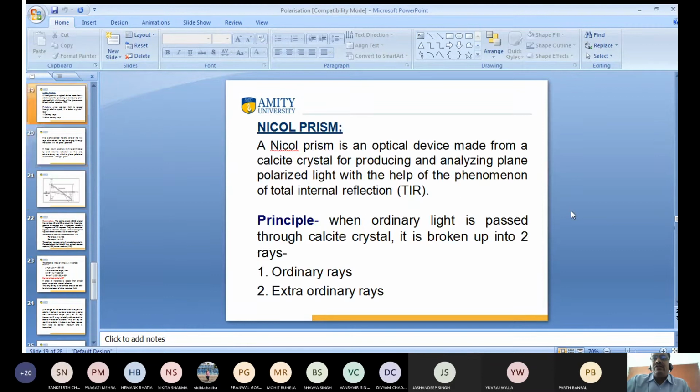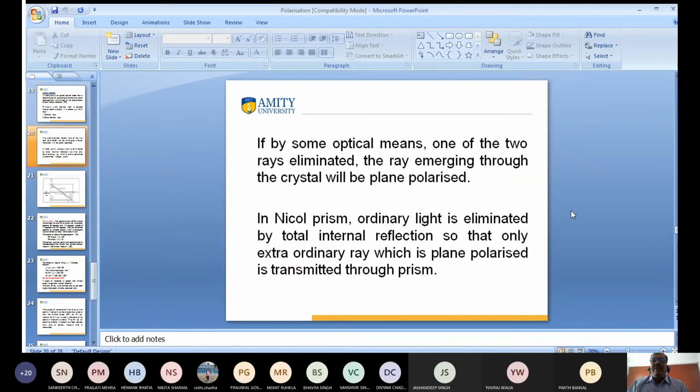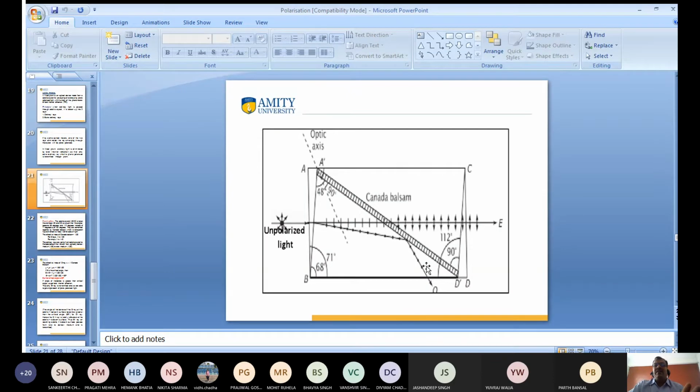By some optical means, one of the two rays is eliminated. The emerging light from the crystal will be plane polarized light. So this is known as the Nicol prism. In the Nicol prism, ordinary light is eliminated by the total internal reflection phenomenon, so that ordinary light is reflected back in the same medium, and extraordinary light is transmitted through the Nicol prism, which is plane polarized light. So this is the phenomenon we have discussed.